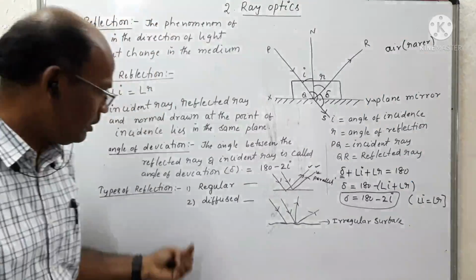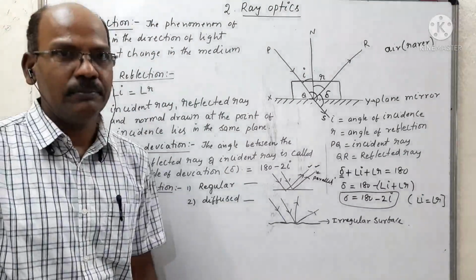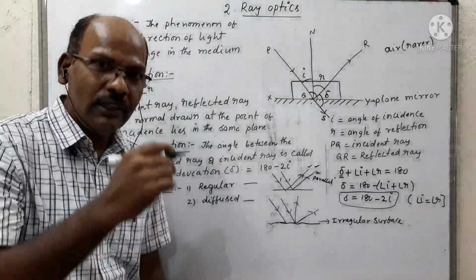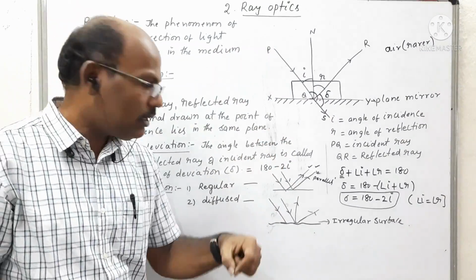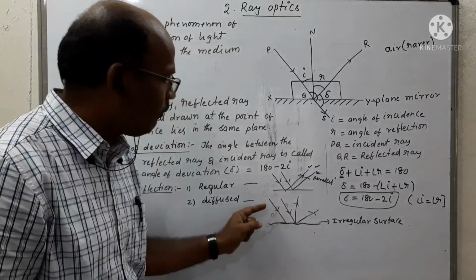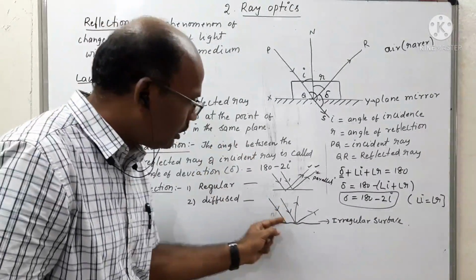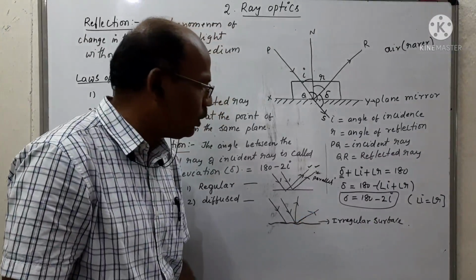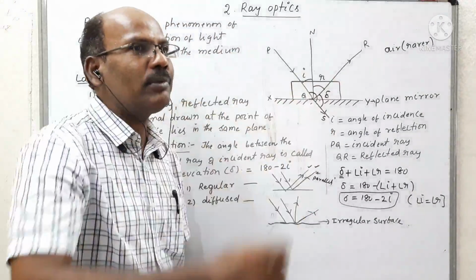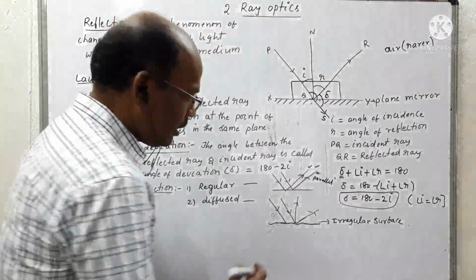And the second one is diffuse reflection. If the surface is irregular or uneven, even though parallel rays of light are incident on this irregular surface, the reflected rays move in random directions like this.